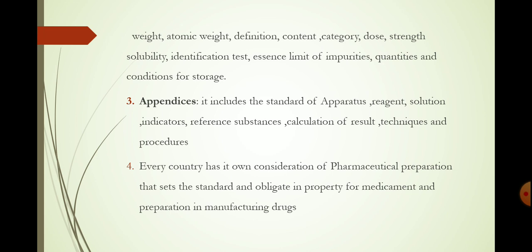All of this description is given in the monograph of the Indian Pharmacopoeia or any general pharmacopoeia.